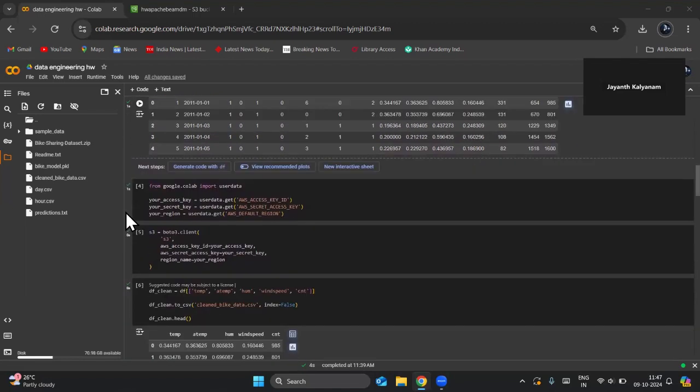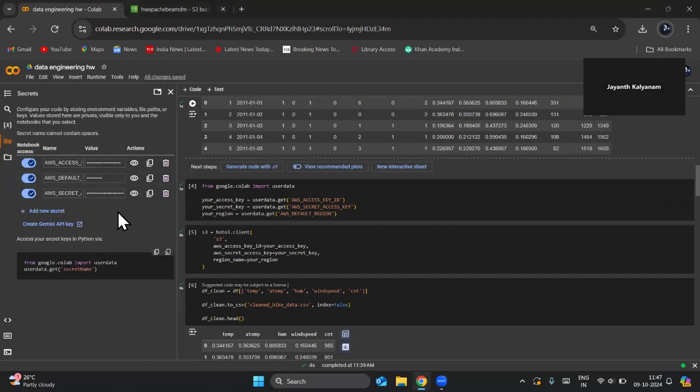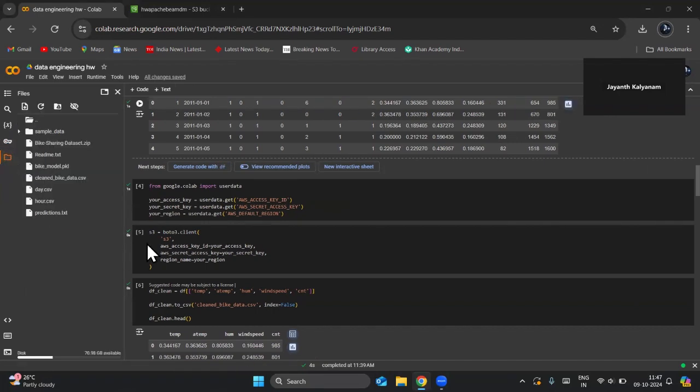And then AWS credentials. Since we need to upload the predictions to Amazon S3, we set the AWS credentials like access key, secret key, and region. I've stored them in the Colab userdata module, Secrets manager. Yes, you can see I've stored them here so that you can access them securely.